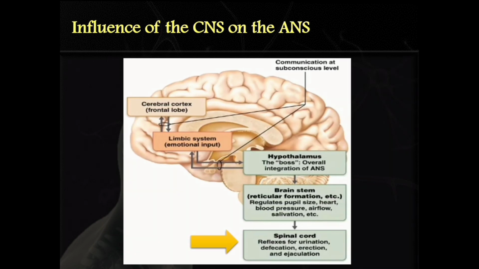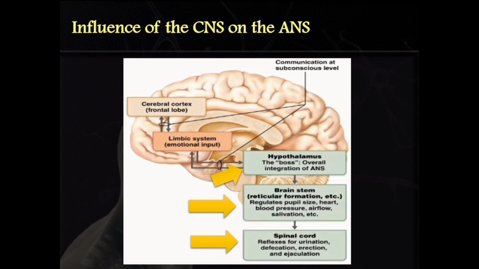The integration centers for most autonomic nervous system reflexes are found in the spinal cord. However, the control centers for many reflexes are found in the brainstem, so there are sensory inputs sent from the spinal cord to the brainstem and motor output sent from the brainstem via descending fiber tracts, as well as some cranial nerves, to those reflex centers, affecting those reflexes.